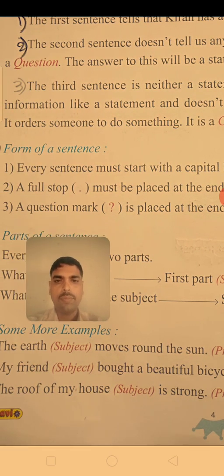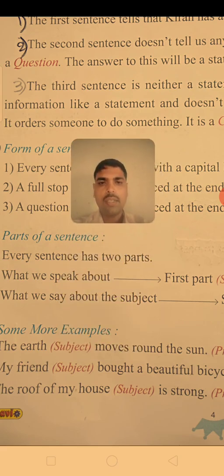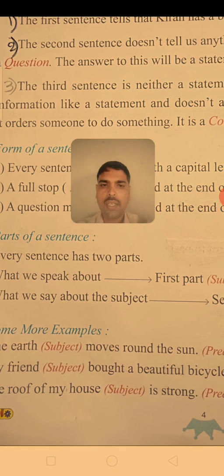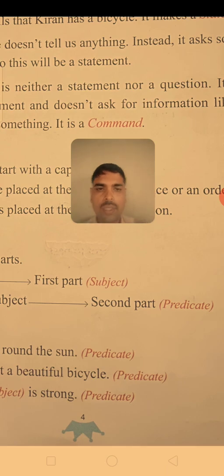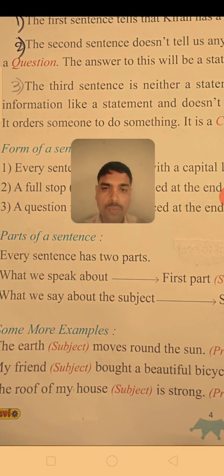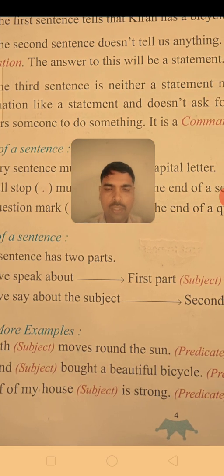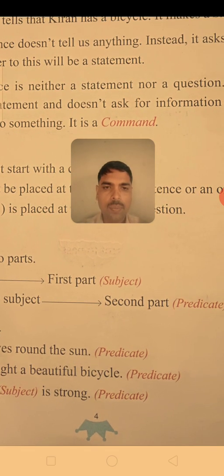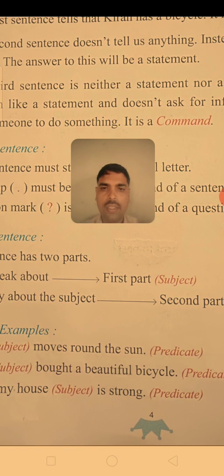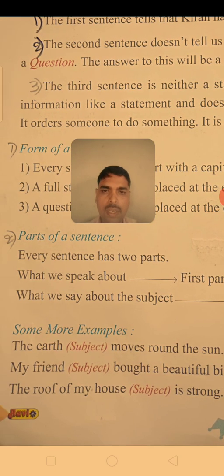Then parts of sentences, two parts are there. There are 8 parts of speech: noun, pronoun, adjective, verb, adverb, preposition, conjunction, and so on. And the parts of a sentence are 2. The first one is subject and the second one is predicate. You can see in the brackets, subject and predicate. The subject is what we speak about, the first part of the sentence. And what we say about the subject is the second part, the predicate, meaning the verb and the words attached to that verb. The first part is the subject, the doer of the action.